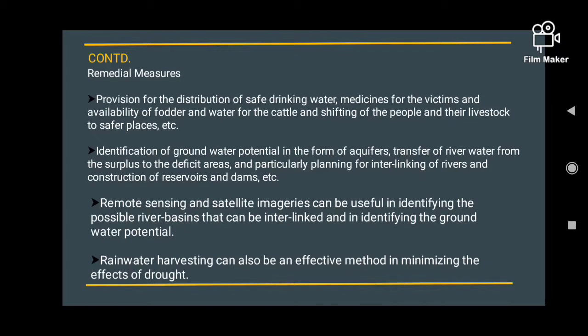Remote sensing and satellite imageries can be useful in identifying the possible river basins that can be interlinked and in identifying the groundwater potential. Rainwater harvesting can also be an effective method in minimizing the effects of drought.